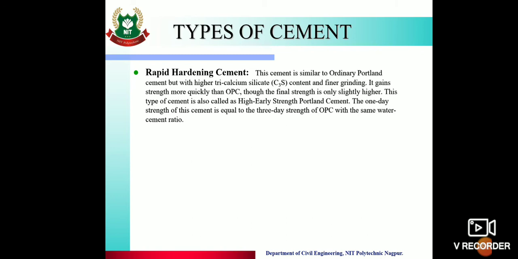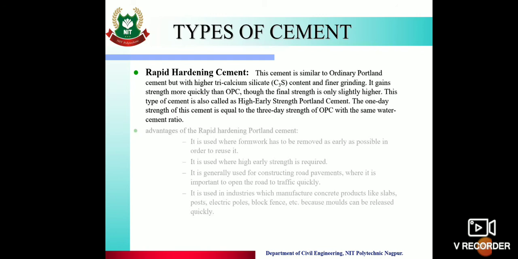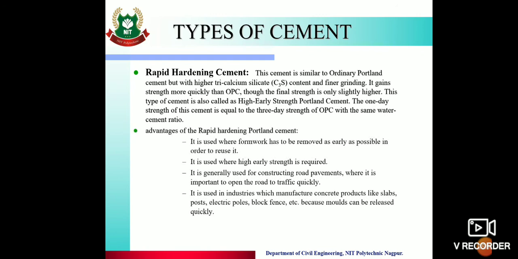This type of cement is also called high early strength Portland cement. The 1 day strength of this cement is equal to the 3 days strength of ordinary Portland cement with the same water cement ratio. Then advantages of rapid hardening cement: it is used where formwork has to be removed as early as possible in order to reuse it. Then it is used where high early strength is required.